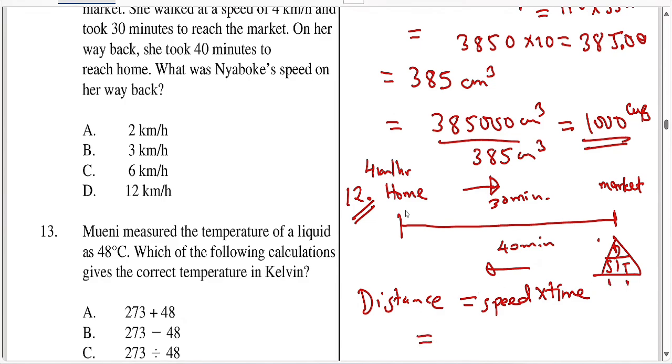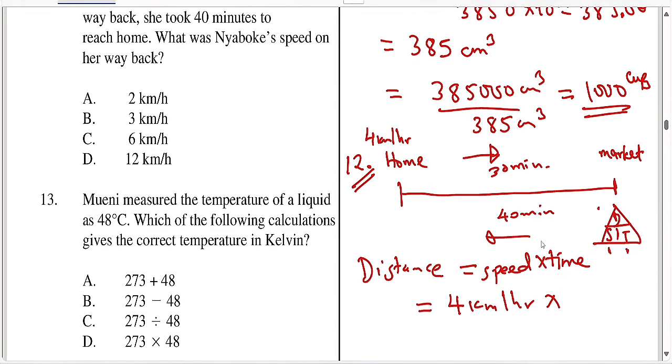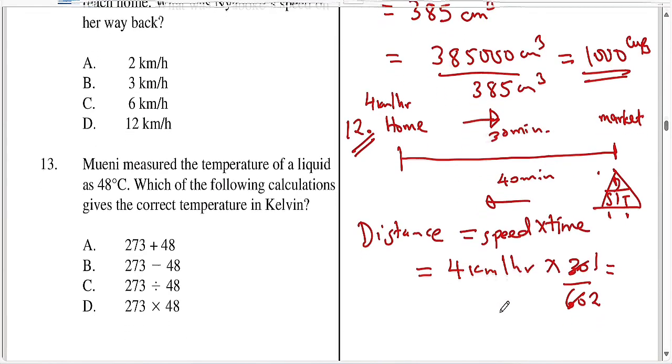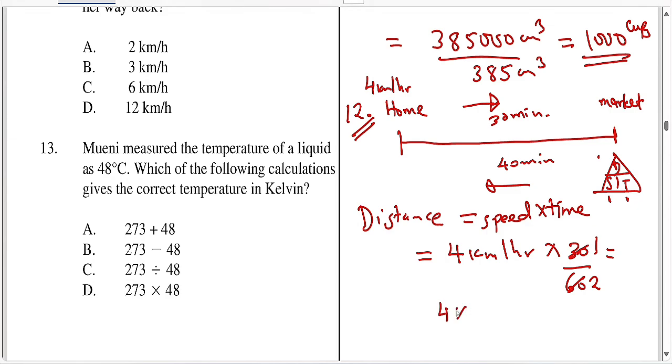Our speed when going to the market was 4 kilometers per hour. We multiply by the time, and the time should be in hours, not minutes. So the 30 minutes she took to reach the market, you divide by 60 to convert it to hours, which is half an hour. So 4 kilometers per hour times a half gives a total distance of 2 kilometers.